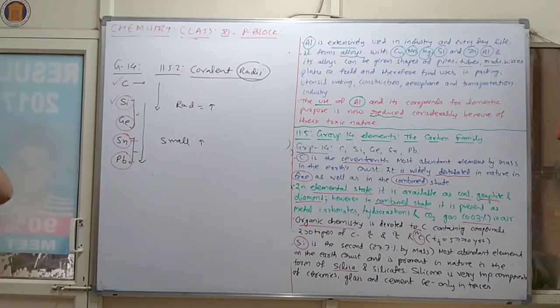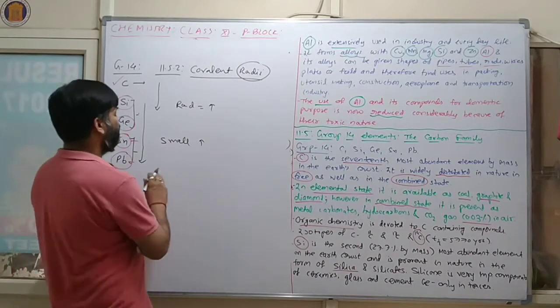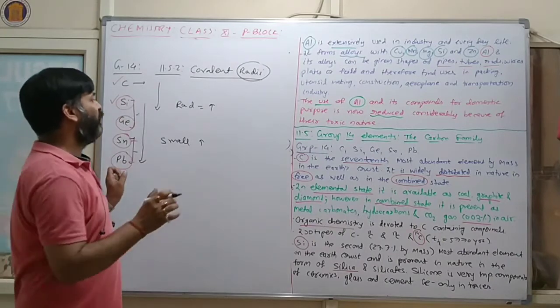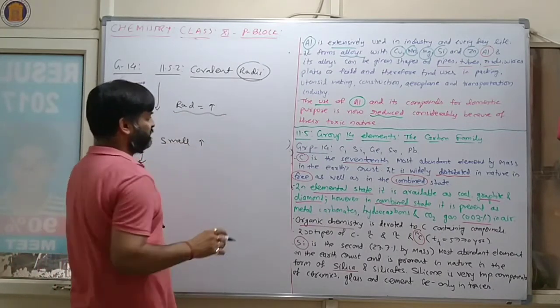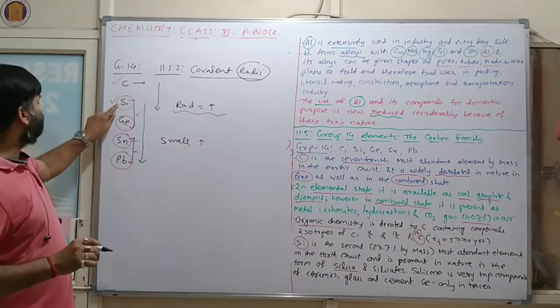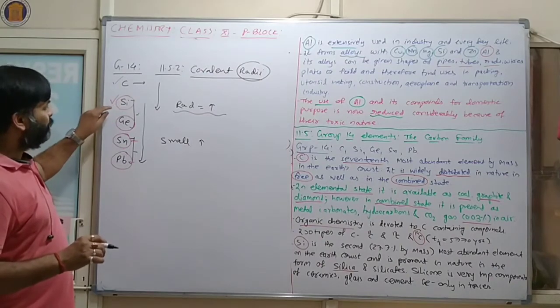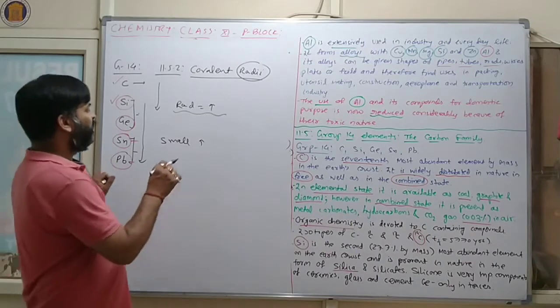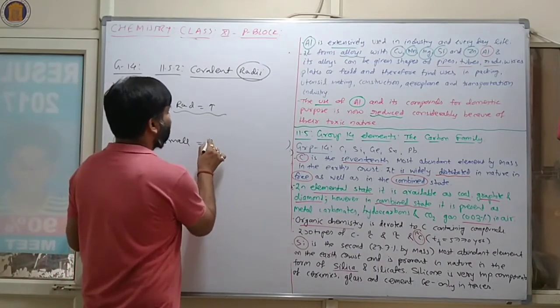This is due to the presence of completely filled d and f orbitals in the heavier elements. So from carbon to silicon the radii increase considerably, but from silicon to lead, or germanium to lead, the increase in radii is small.